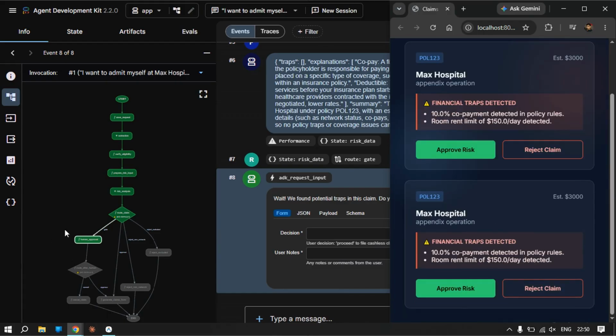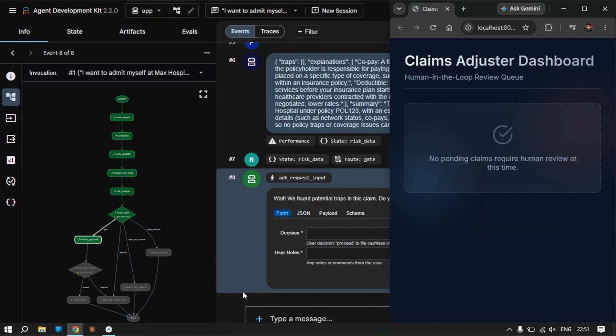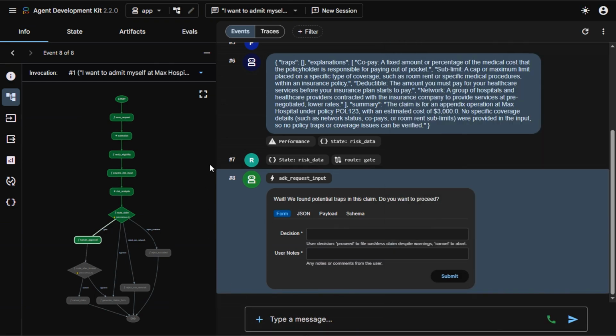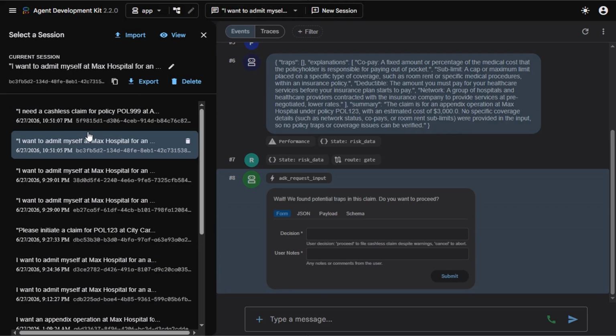On the right side, a custom glass morphism dashboard instantly populates, presenting the specific policy traps to a human claims adjuster. The adjuster executes a manual override by clicking Processing. The dashboard transmits a REST API payload back across our stack to the ADK backend. The red node turns green, and the workflow flows continuously to a complete state.